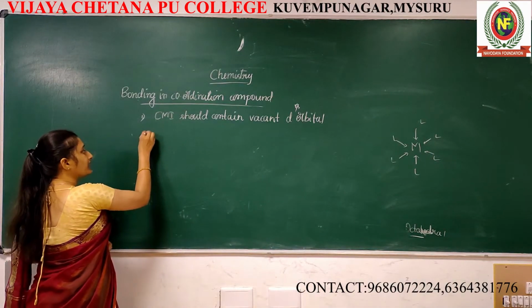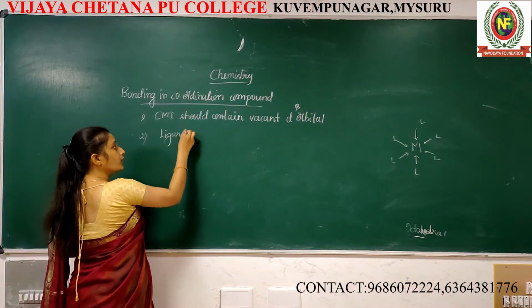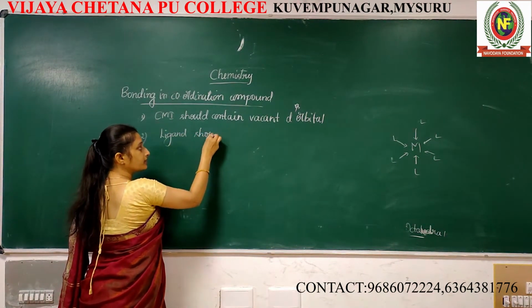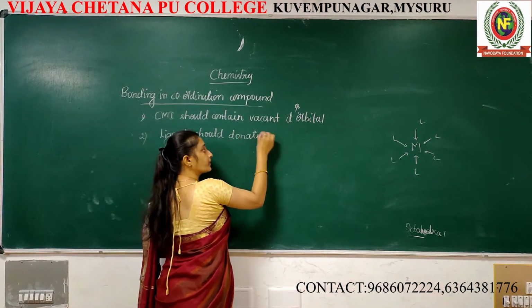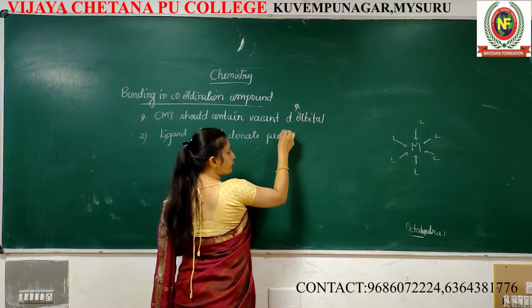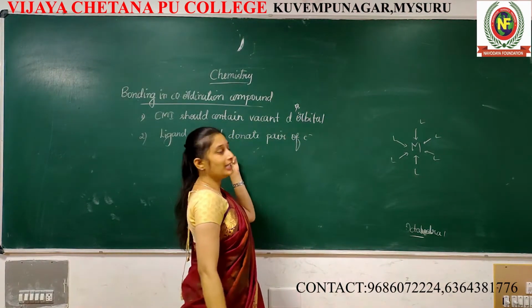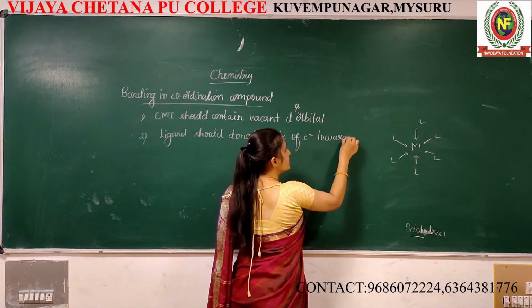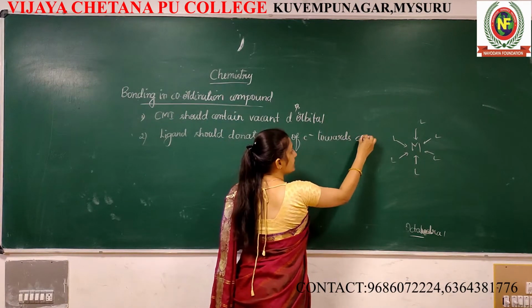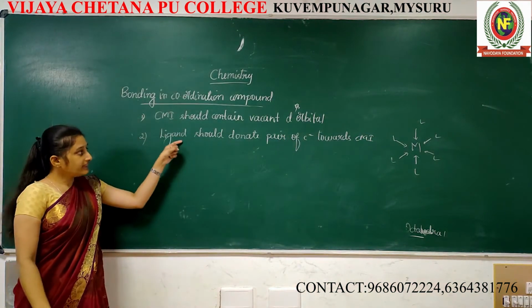What about the second? The ligand should donate a pair of electrons towards the CMI.